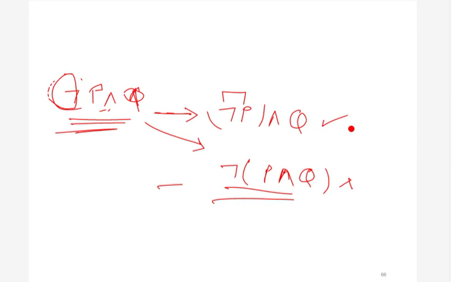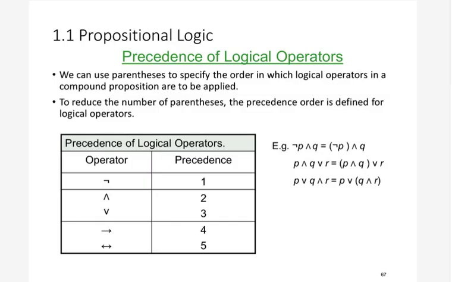Similarly, the implication operation has fourth number of priority, and the double implication has fifth number of priority. So this is the order of precedence. For example, when I write not p and q, I will first do this not P, because negation has high priority.